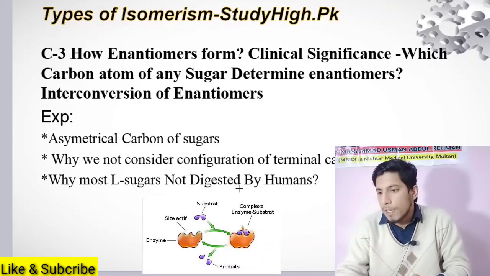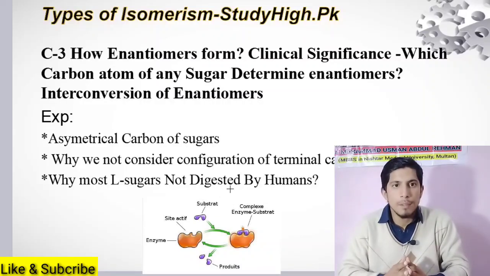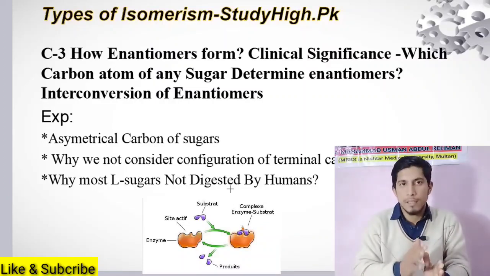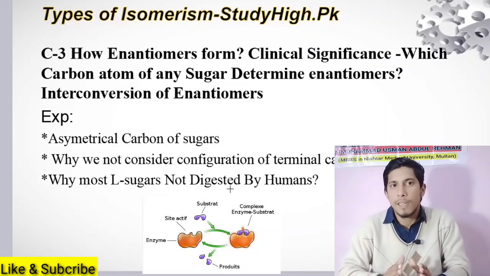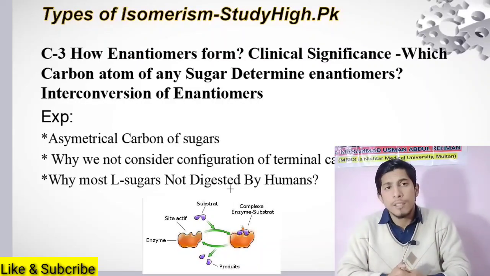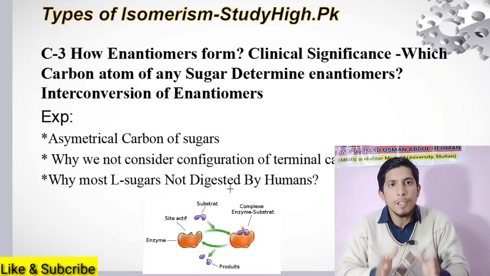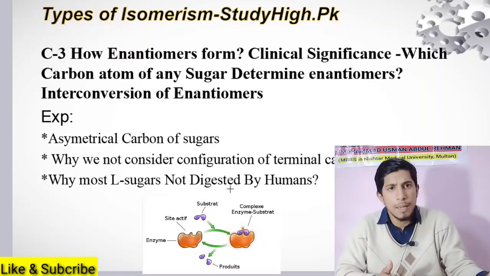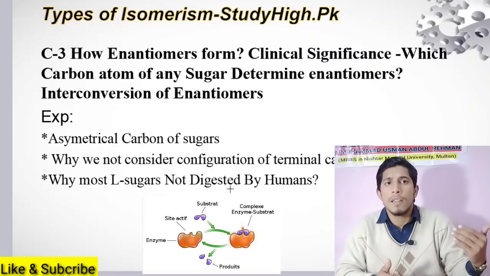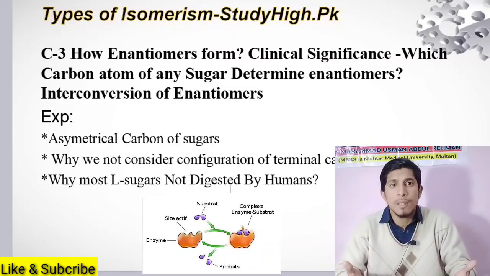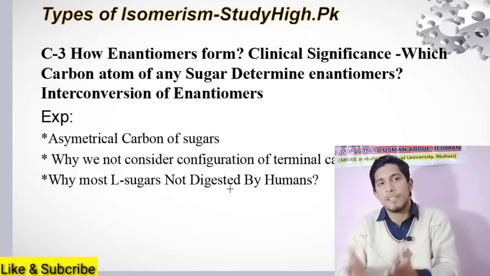One more concept: why are most L sugars not digested by humans? Because our enzymes are specific for their substrate. D enzymes can only digest D sugars. L enzymes can only digest L sugars. Similarly, most of the sugars you take as a diet are D sugars. Our most abundant sugar is D sugar, and most enzymes present in our body are D enzymes. That's why L sugars cannot be digested, because we lack enzymes for their digestion.